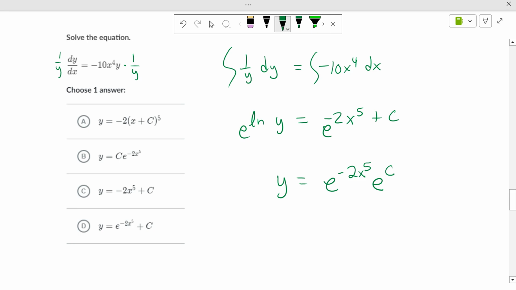Important, important, important, because this is how we're going to develop our next thing we go on to in a couple days. Okay? Then, what's e to any constant? Still a constant. So in the end, it'll become some constant times e to the negative 2x to the fifth.